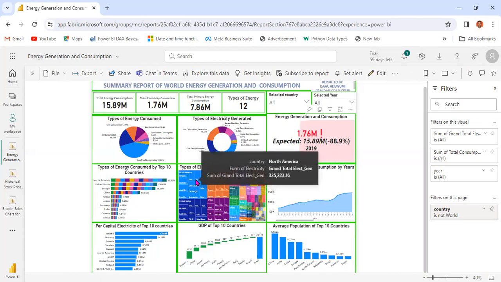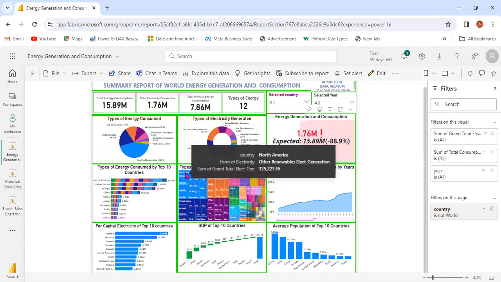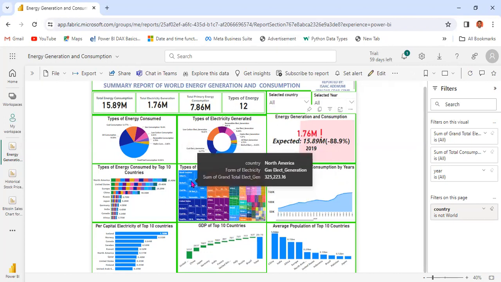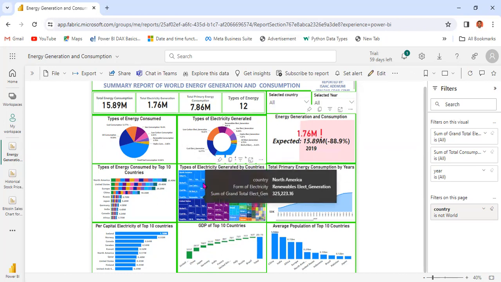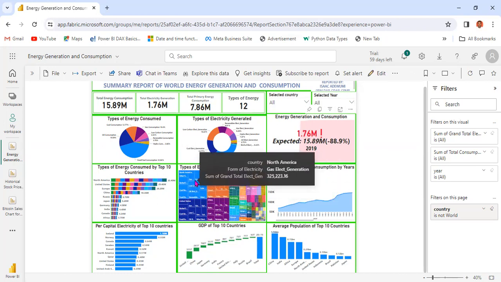Here we have North America still leading the electricity generation chart with this amount, 325,323. Different combinations of energy are within each rectangle, each with its own color.